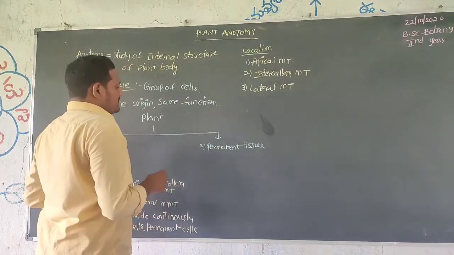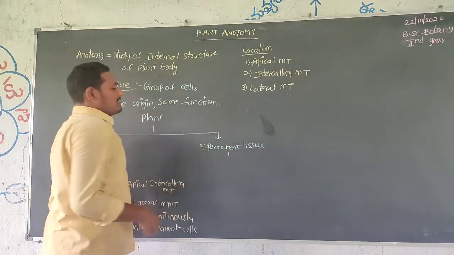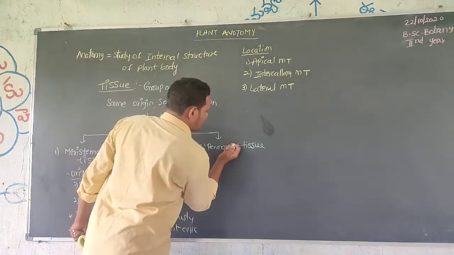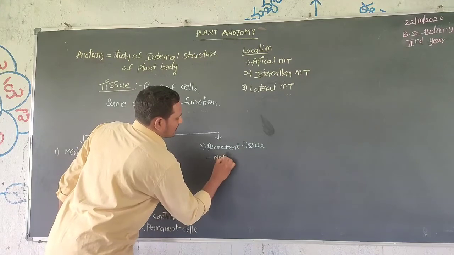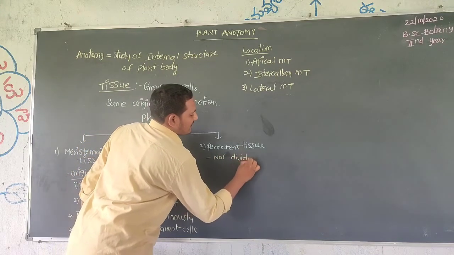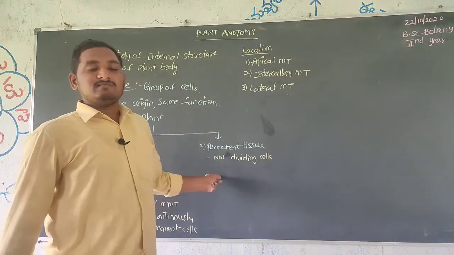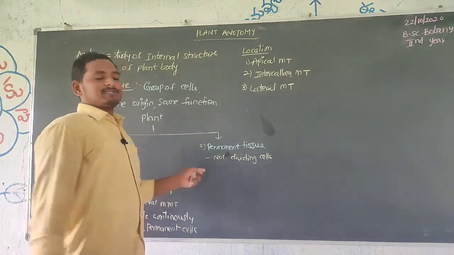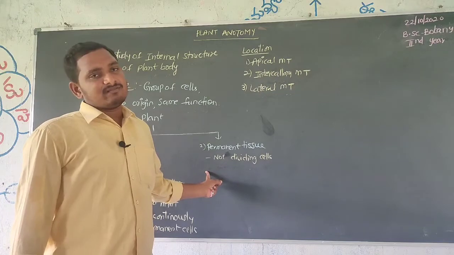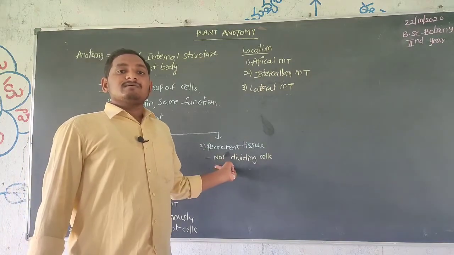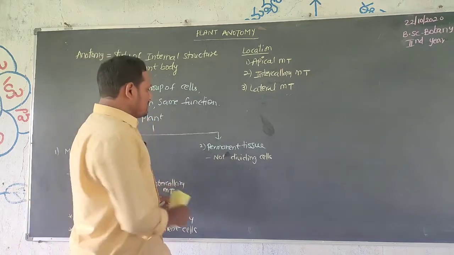Next, permanent tissues. These permanent tissues are not dividing cells. It means the cells of permanent tissues are not able to divide, though sometimes, based on the situation, they can divide. These cells come from cell division.